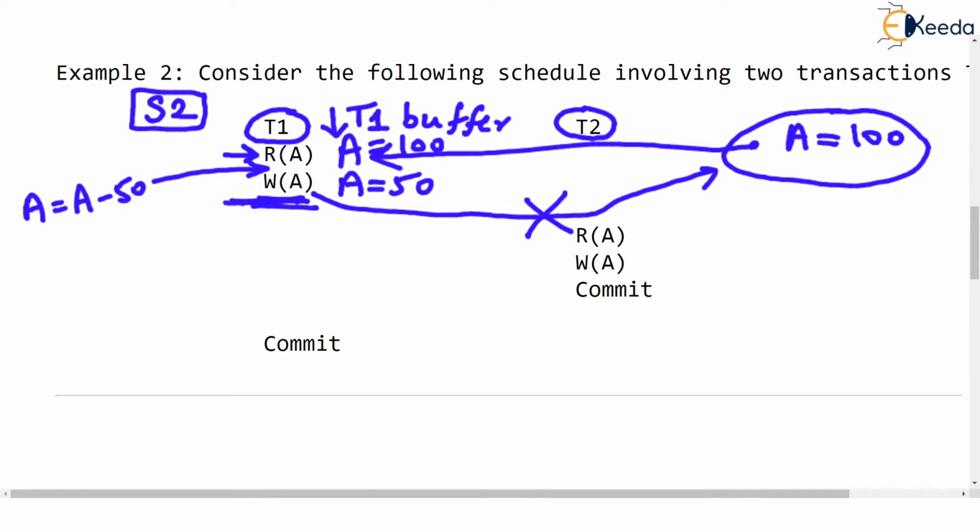Look, T1's buffer had A equal to 100. Now T1's buffer has A equal to 50. So when will this 50, that is the value of A, be written permanently to the data store? Only when the commit operation occurs in the transaction T1.